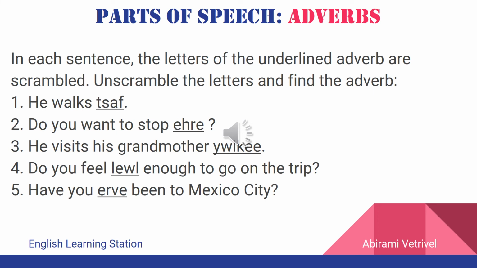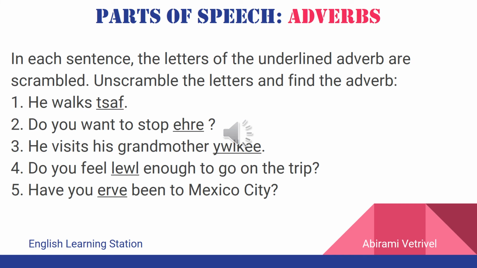Here is a small exercise to test your knowledge about adverbs. In each of these sentences, the letters of the underlined adverb are scrambled. So let us unscramble the letters and find the adverbs in the sentence. The first sentence, he walks, followed by a scrambled word. This is a word that's going to give more information about the verb walks.